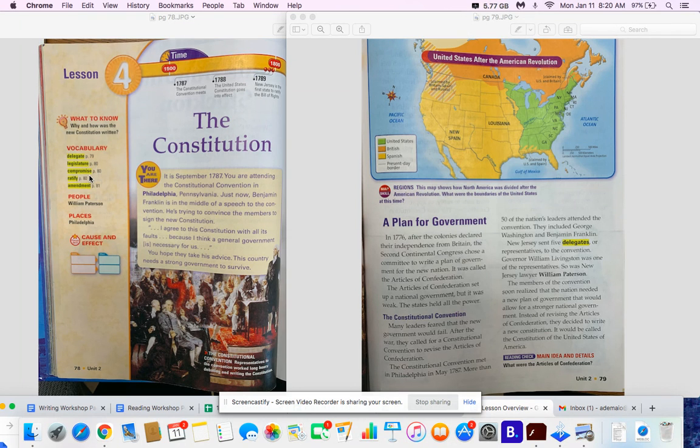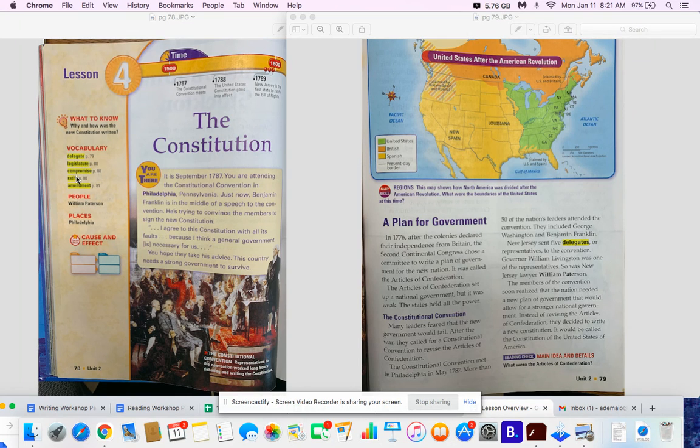A compromise, you might have heard this word before, is an agreement in which one person or the other person as well needs to give something up in order to agree on something that they're both happy with. So both people have to give up one thing, a need or a want, in order to compromise or agree on something with another person or another group of people.